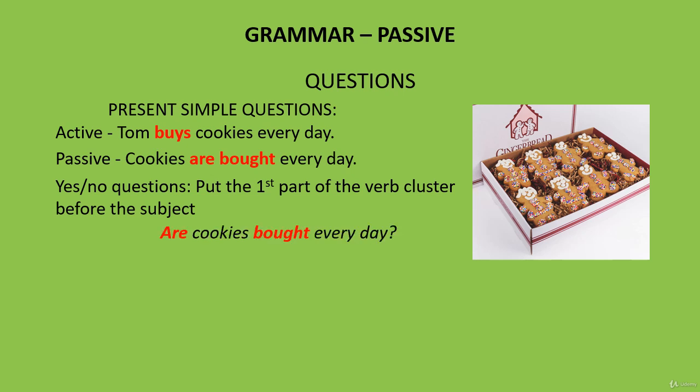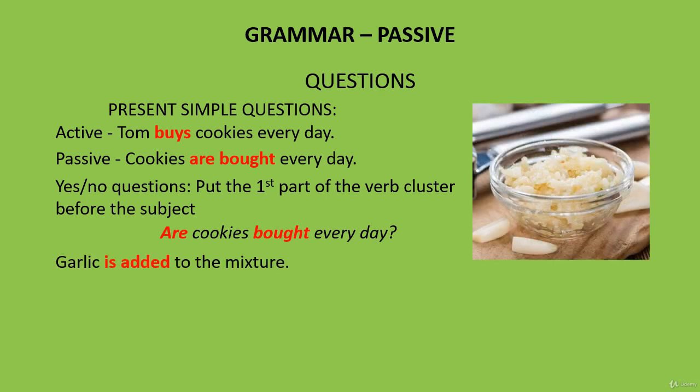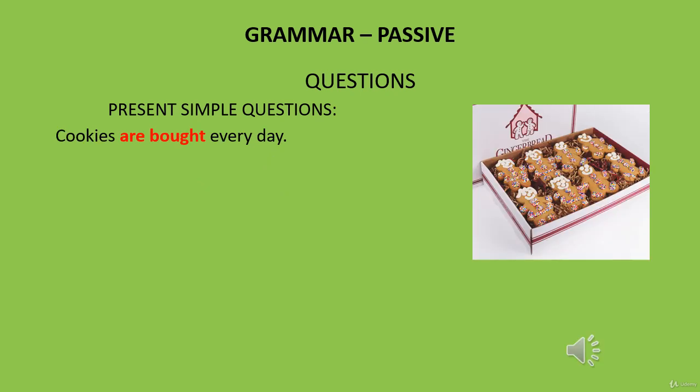Here's another example. Garlic is added to the mixture. The yes-no question is is garlic added to the mixture? Making subject questions is equally easy. What is bought every day?